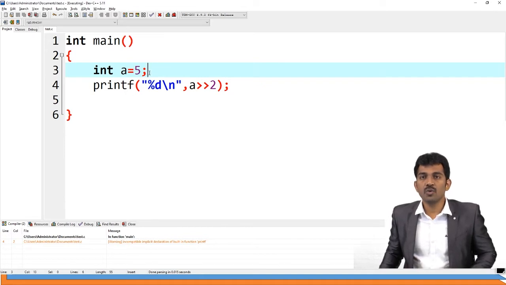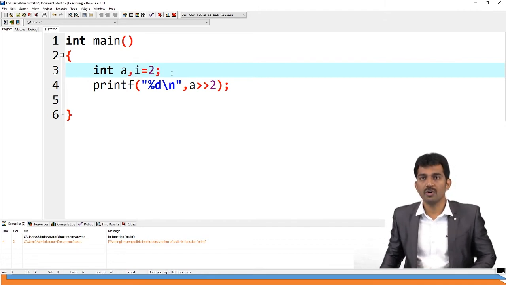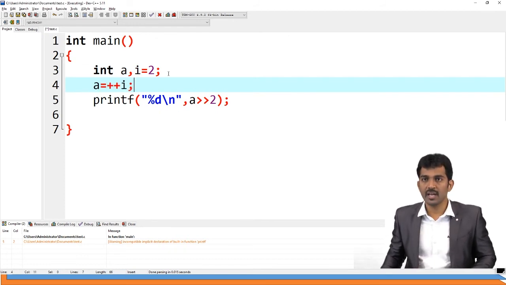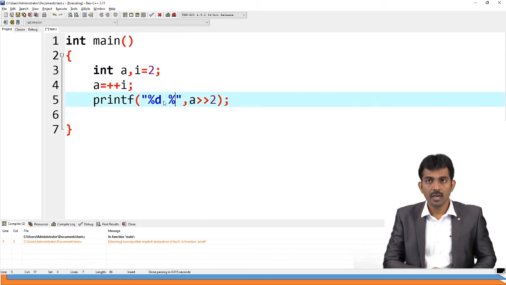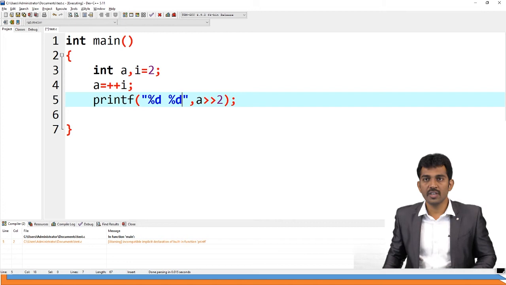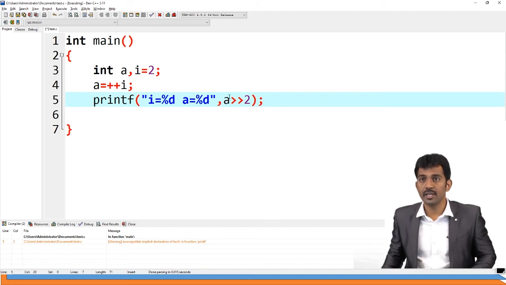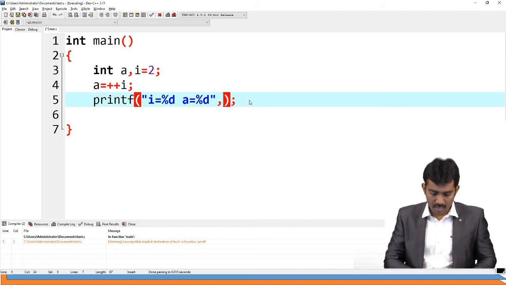See, A equal to, for example, and I equal to 2. Here I am going to give A equal to plus plus I. Here I am going to print percentage d and percentage d. Here the first one is the I value and the second one is the A value. Observe carefully. I comma A.